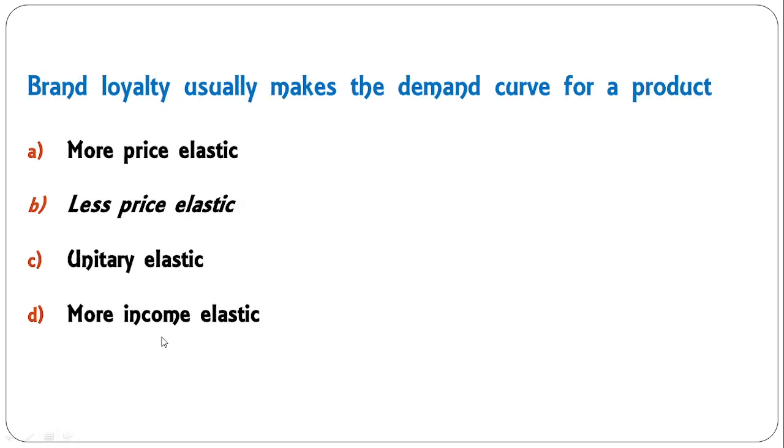Brand loyalty usually makes the demand curve for a product more elastic, less price elastic, unitary elastic, more income inelastic. Correct answer is less price elastic. When the customers are loyal to your product, the demand curve becomes inelastic. Okay, so less price elastic means the same thing. Even if the price is more, there will be little change in demand because a particular group of customers are there for your product who are loyal to your brand. Okay, so B is the correct answer.